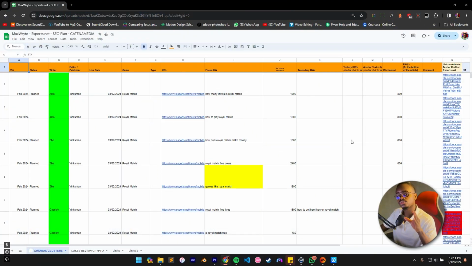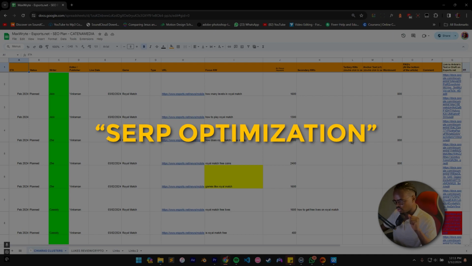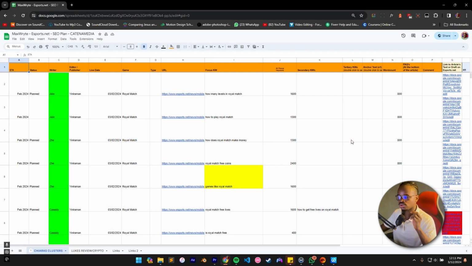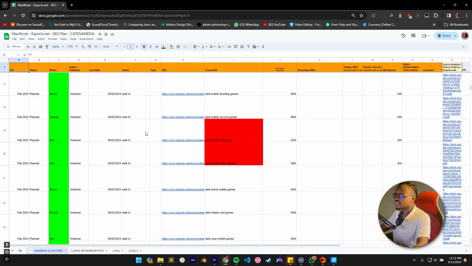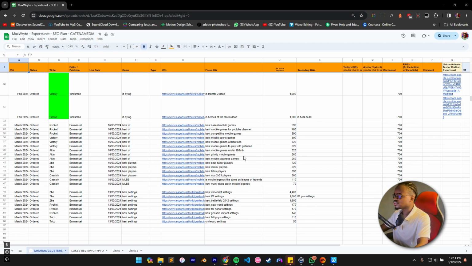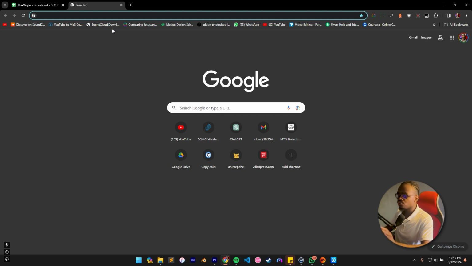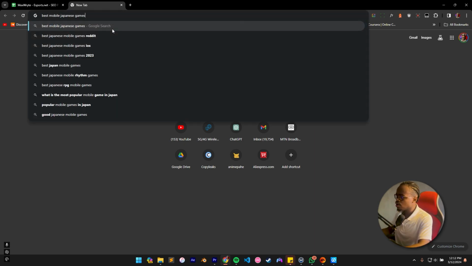Alright, the first thing we're going to focus on is SERP optimization. So basically, we want to structure our articles in a way that would be optimized for the SERP. This is the first step we're going to do. So for example, I'm actually looking at a sheet from one of the clusters we've written, and let me just go to an article that hasn't been written here. So let's just say best mobile Japanese game. So what I'll do is that I'll select this, and by the way, as I said before, SERP stands for search engine results page. So basically what you want to do first before you start writing your article is to do this.